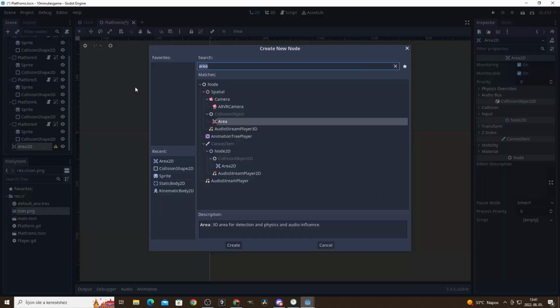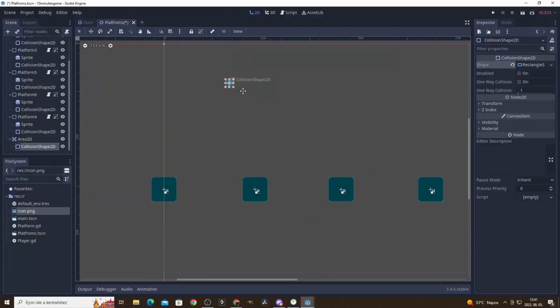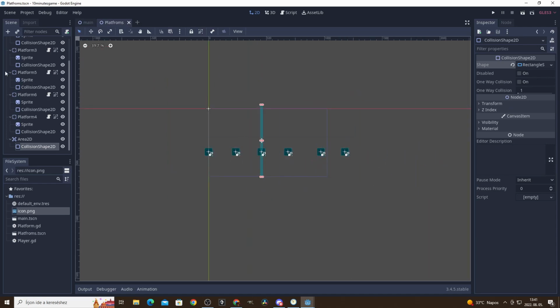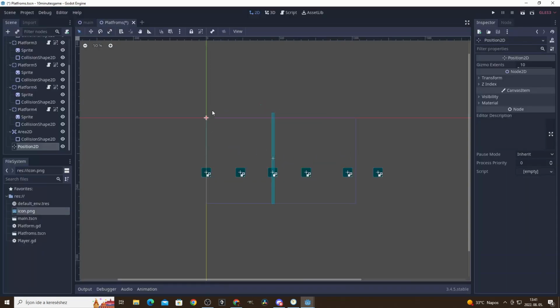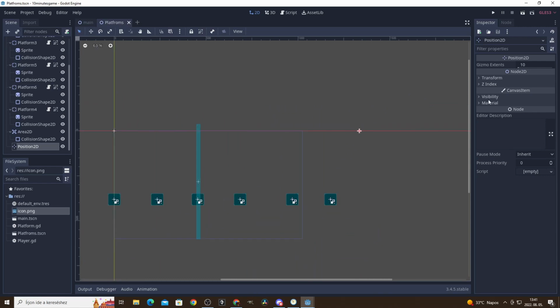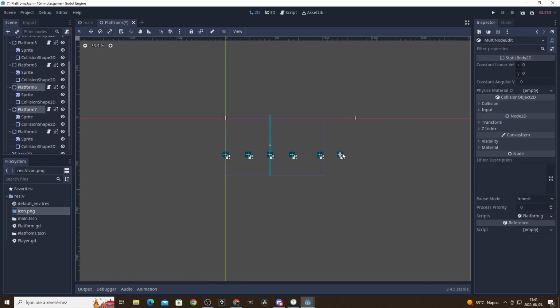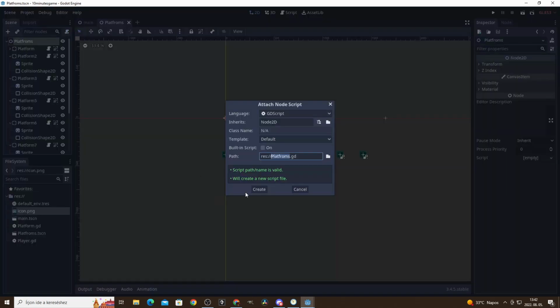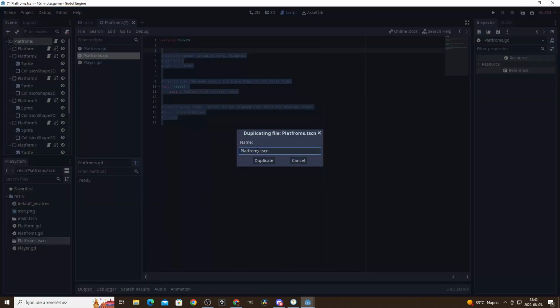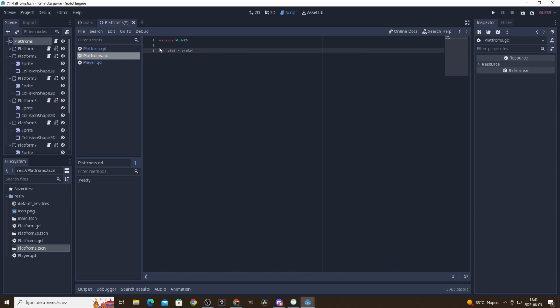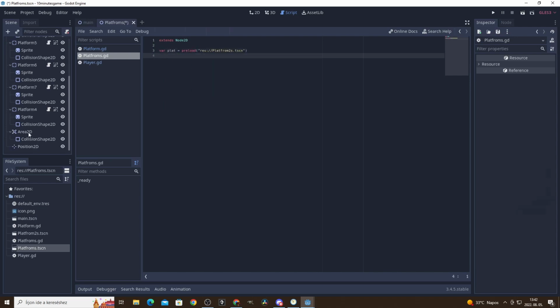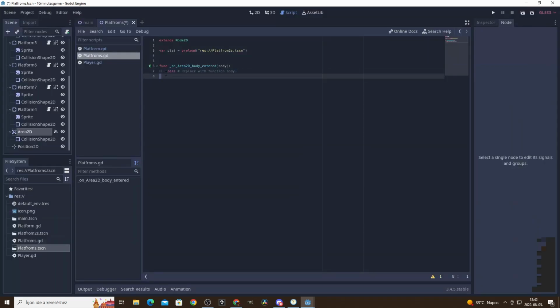I added an Area2D node which will check if the player enters it and then generate another instance of the platform's scene if that happens. For this though, I had to duplicate said scene because the scene cannot load itself. I then added a Position2D node to the end, so the game knows where to spawn the next instance of the platforms.